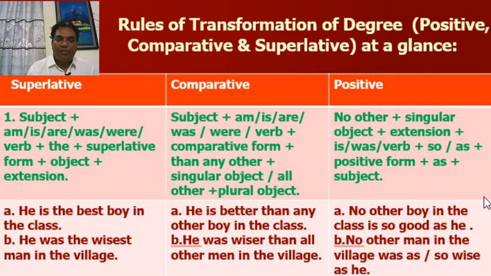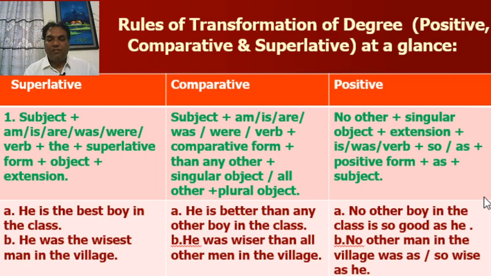Subject plus am, is, are, was, were, or any other verb plus the plus superlative form plus object plus extension. In comparative, subject same plus verb also same, but adjective and adverb will be comparative form.